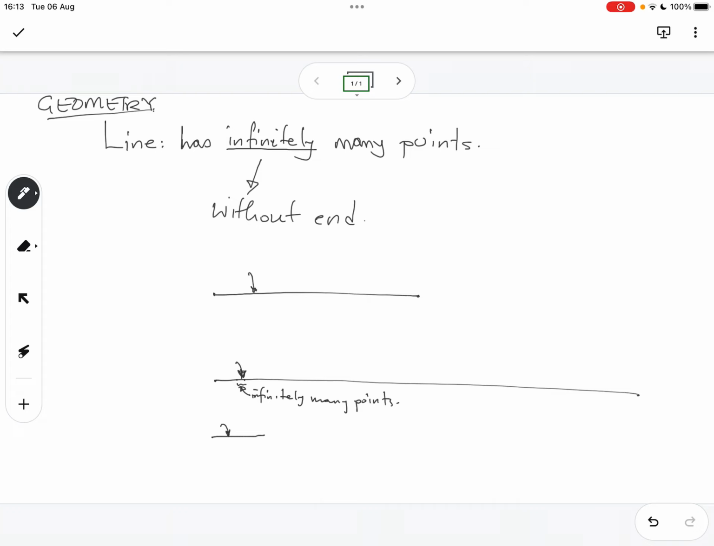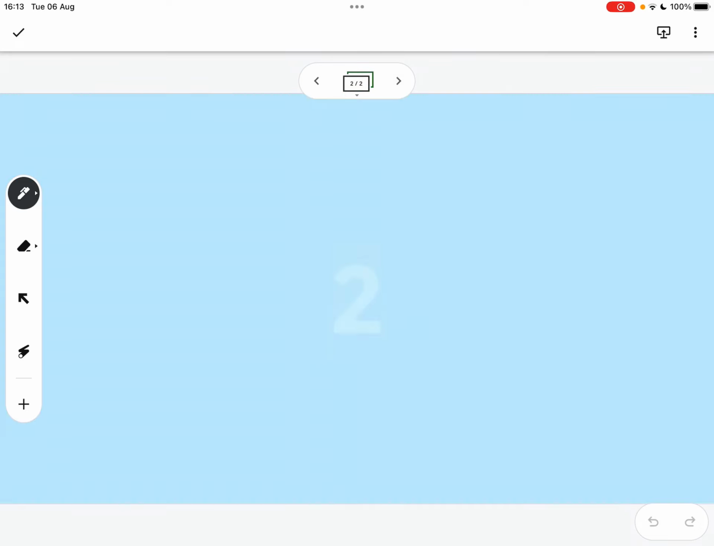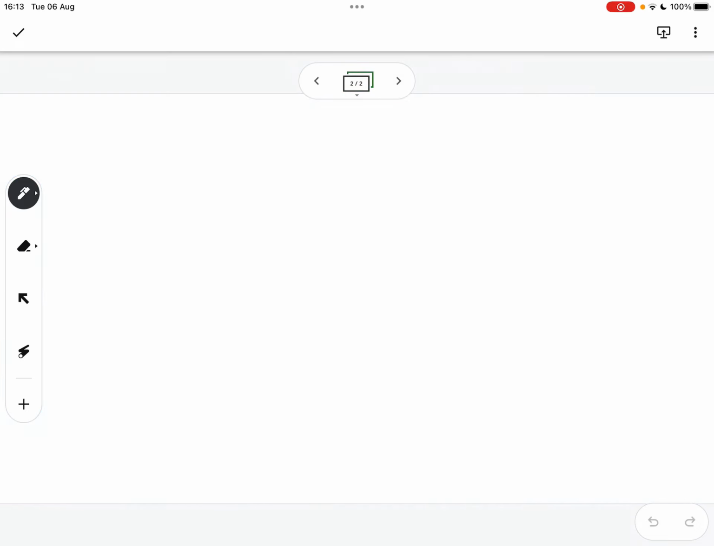Then read the next line. A line can extend in both directions forever, but a line segment has a definite beginning and definite end. Okay, what do you understand by the word definite? Do you understand what the word definite means?